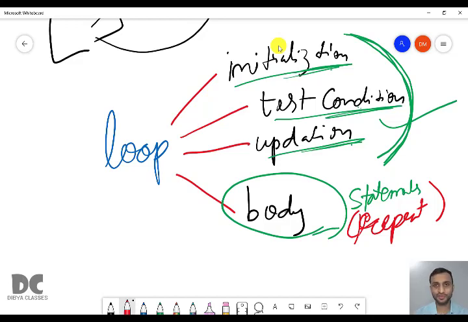So even if there is no statement, it will not give any error. The loop will work. But the loop will not work if either of those three, that is initialization, test condition, and updation, is not present. If these three are not present, a loop will not work normally. Okay, understood? Now we will be using these four important things to understand the syntax of the three types of loop, that is for, while and do while.